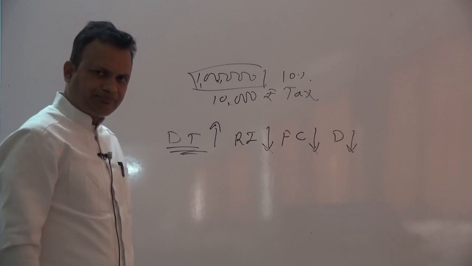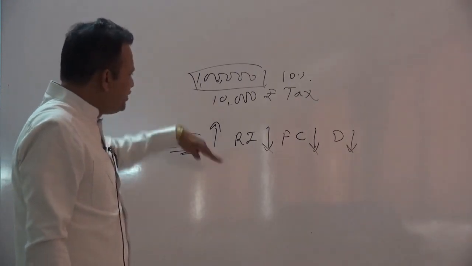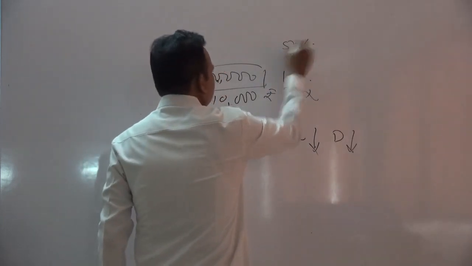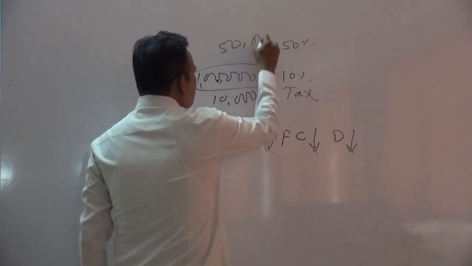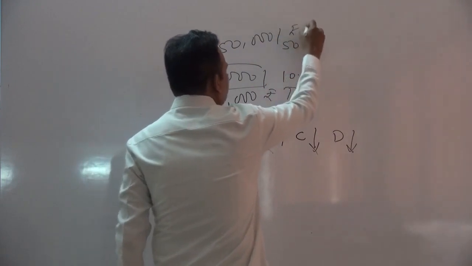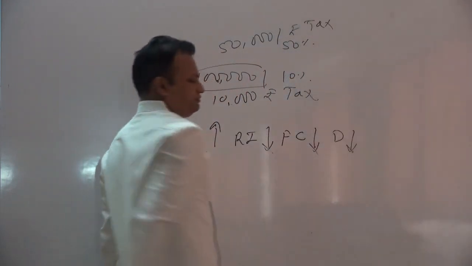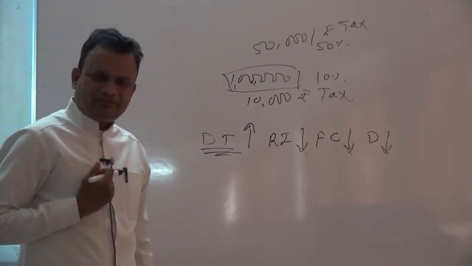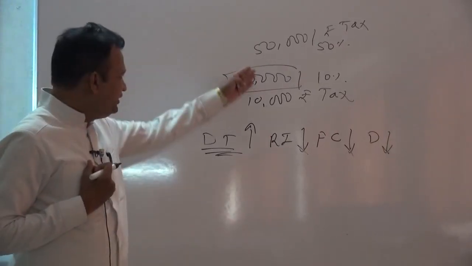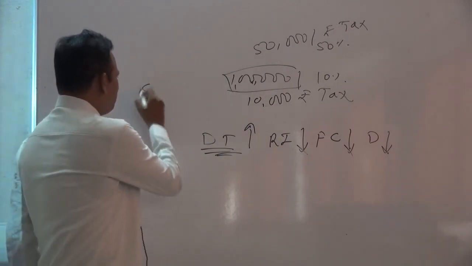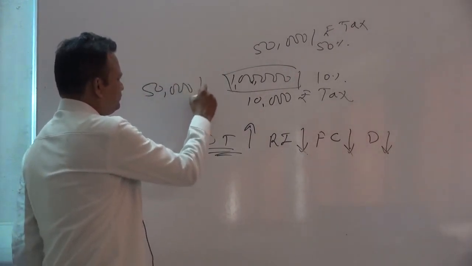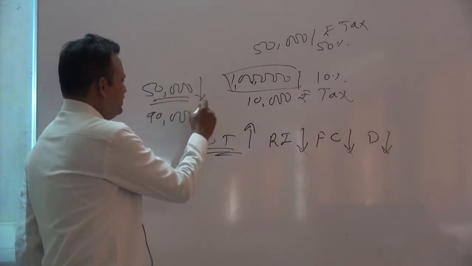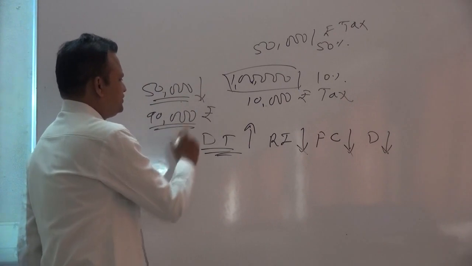Simple example: if the government changes its slab from 10% to 50%, now I must pay 50,000 rupees to the government as tax. If the government collects too much tax from me, my disposable income falls. Now I have just 50,000 instead of 90,000 rupees.